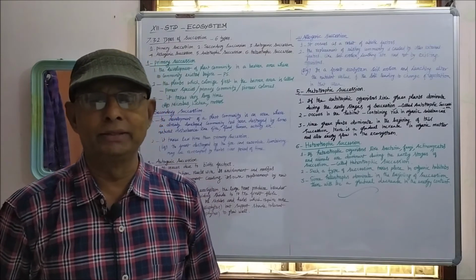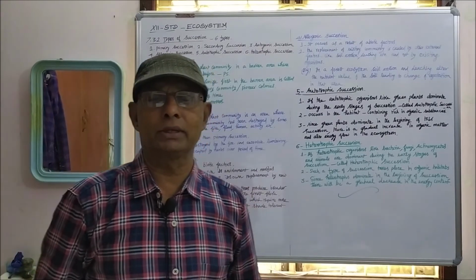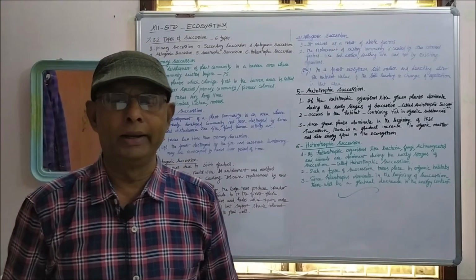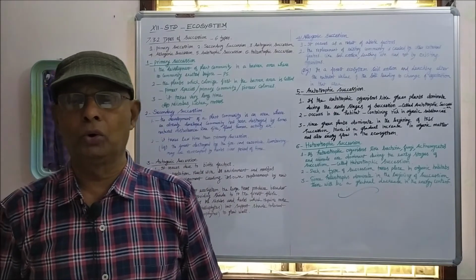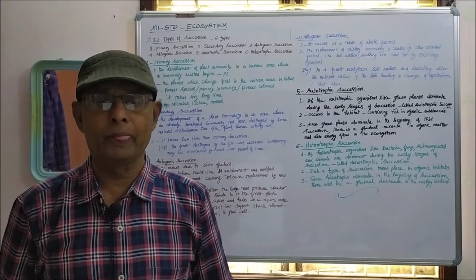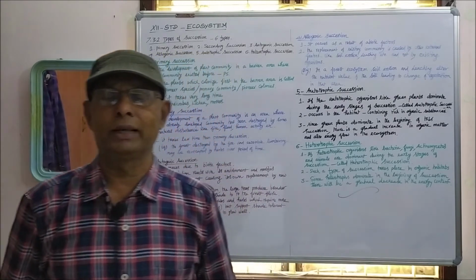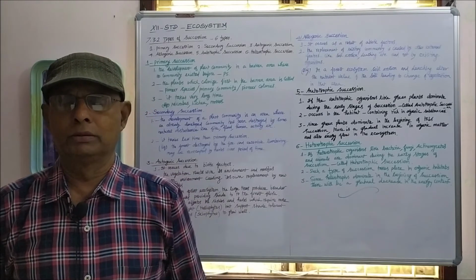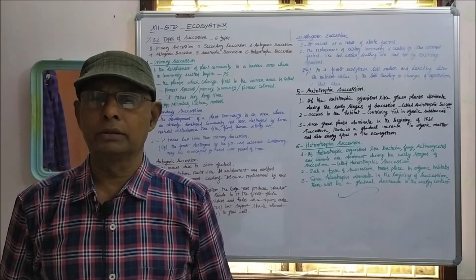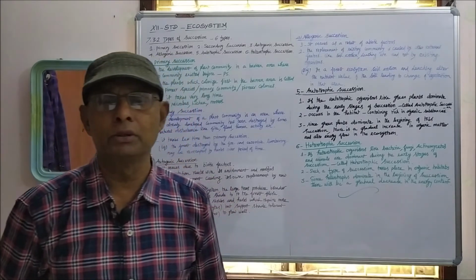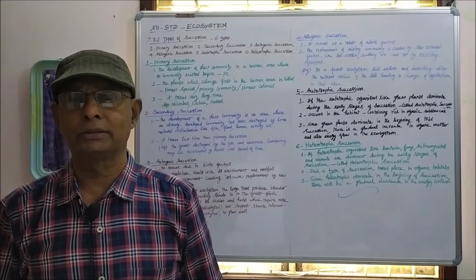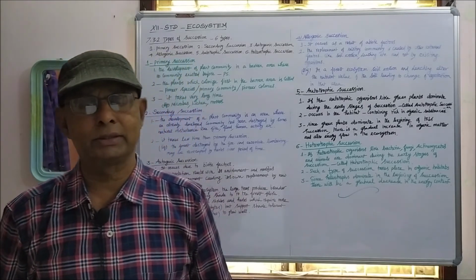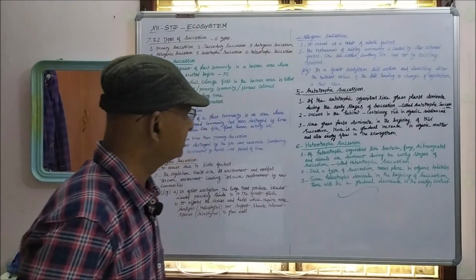The example for allogenic succession: in a forest ecosystem, soil erosion and leaching alter the nutrient value of the soil, leading to the change of vegetation in that area. When soil erosion or some other external factors determine the succession in the forest ecosystem, that is the example for allogenic succession. Come to autotrophic succession.